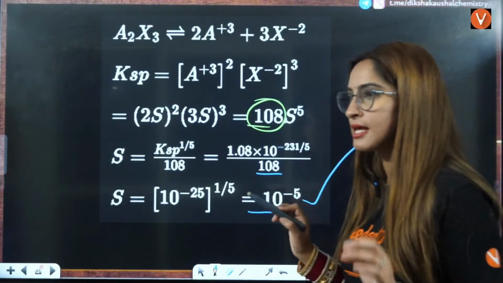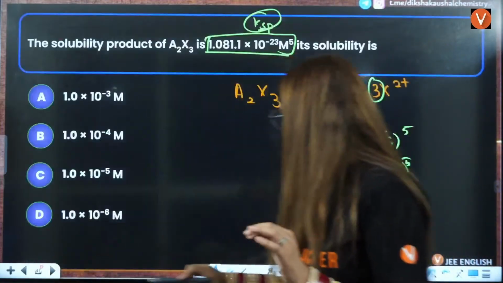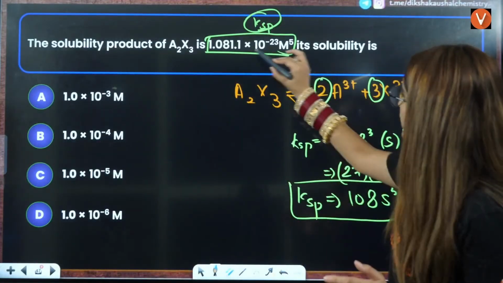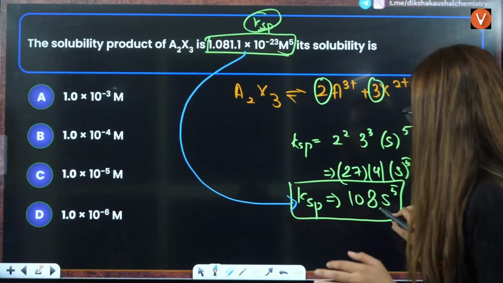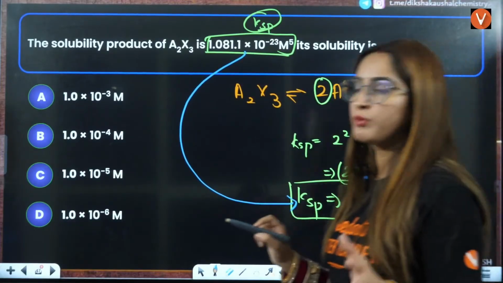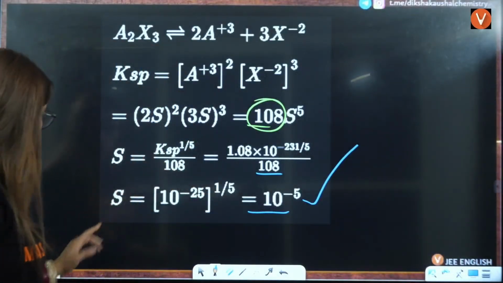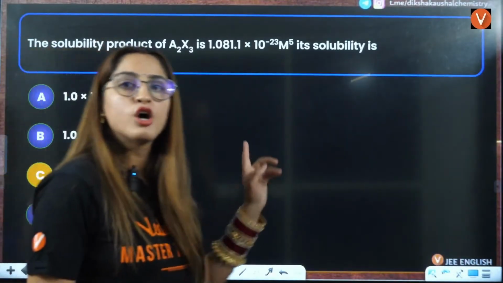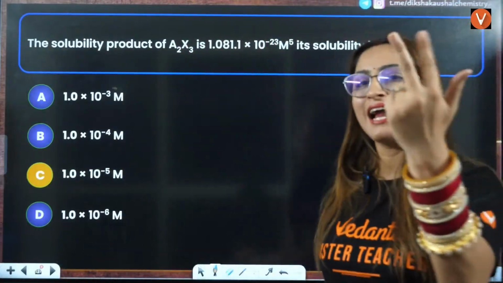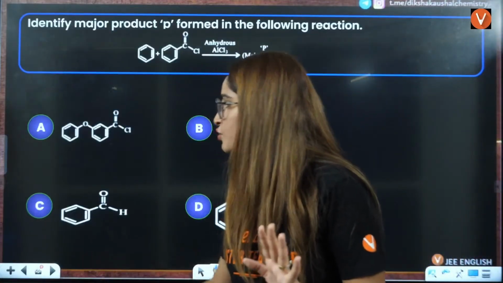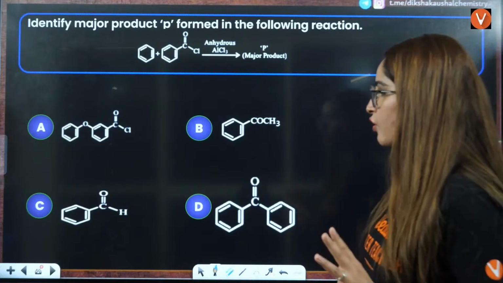You might feel that this is tough, but what you need to do is put the Ksp value here and get the solubility. Stoichiometry raised to power stoichiometry, solubility raised to power addition of stoichiometry. That is the correct way of solving.